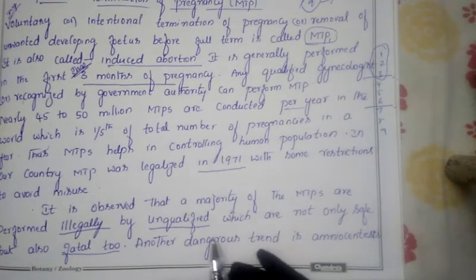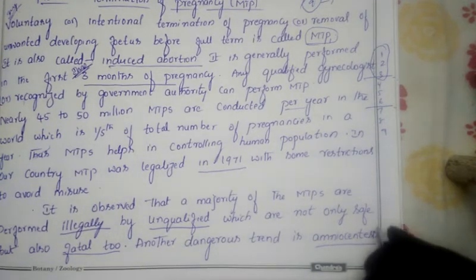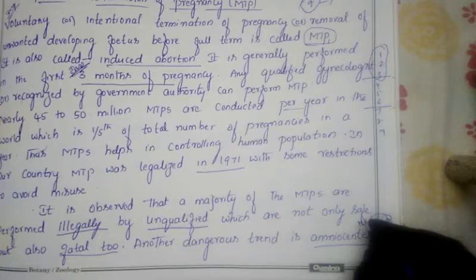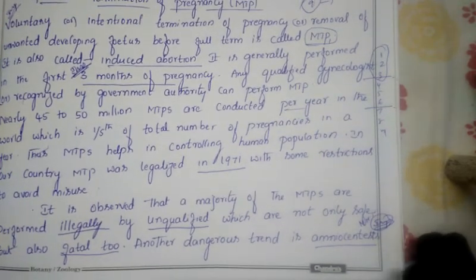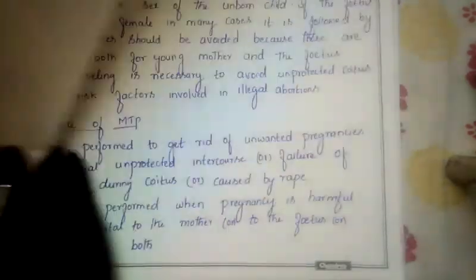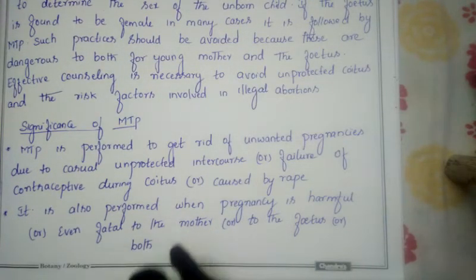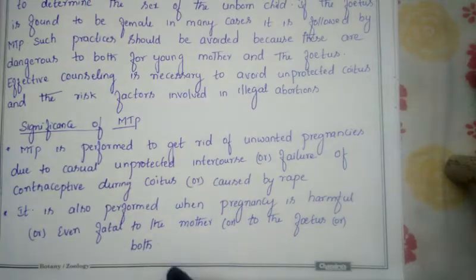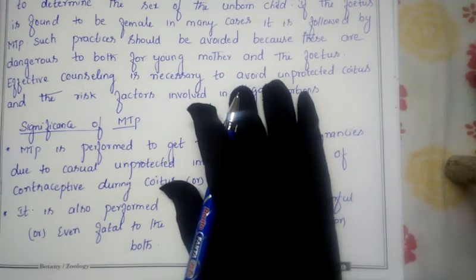Another dangerous trend is amniocentesis. This is one of the important questions for your exam. Keep in mind, it is a most important question that is asked repeatedly, many times, in the exam. So what is meant by amniocentesis? Amniocentesis is a method to know the sex of the fetus. It is a process in which we can know the sex of the fetus.